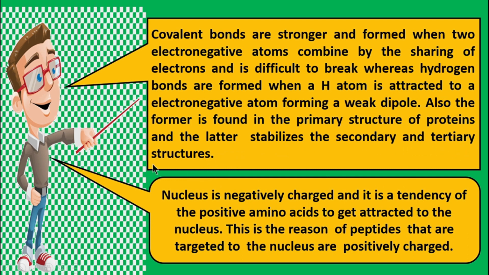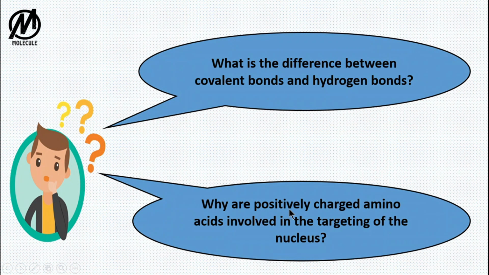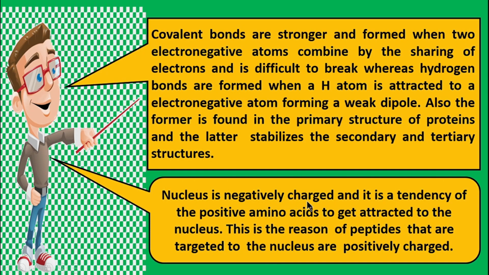Now, the second question is why the positively charged amino acids are found in the sequences that are targeted towards the nucleus. We all know that the nucleus is negatively charged, and it is the tendency of the positively charged amino acids to get attracted to the nucleus. This is the reason peptides that are targeted to the nucleus are positively charged.